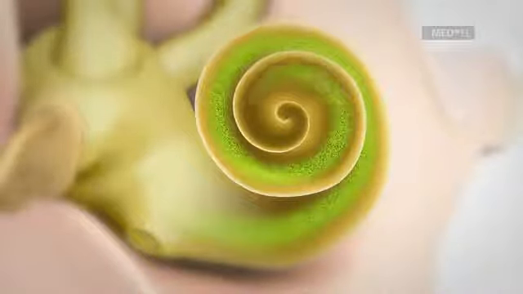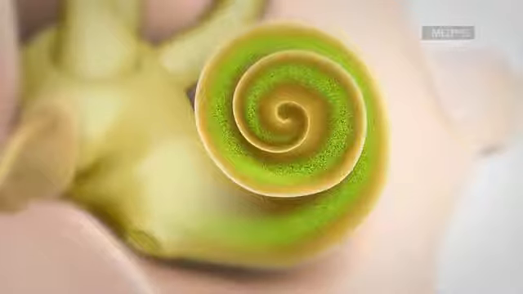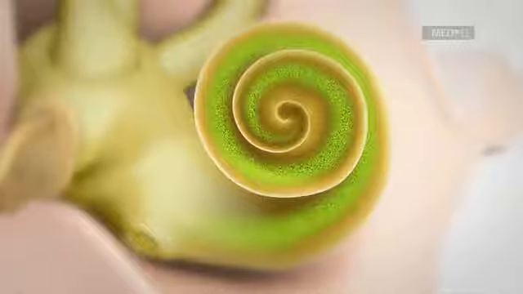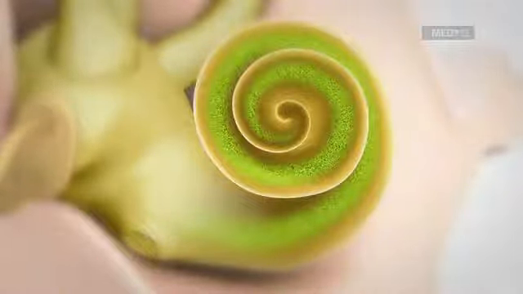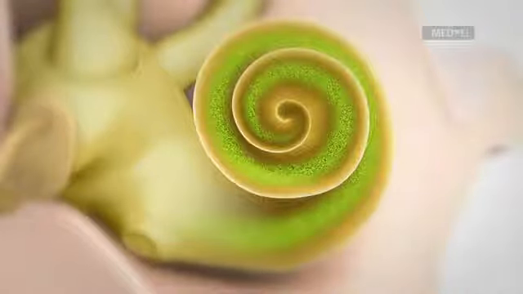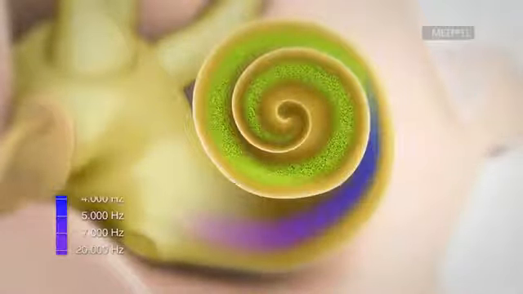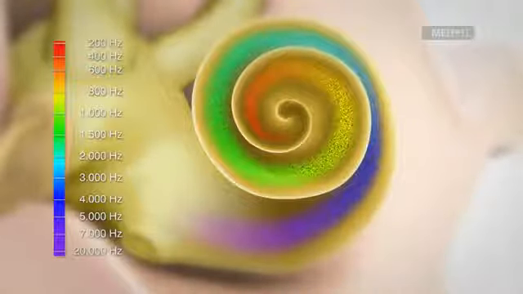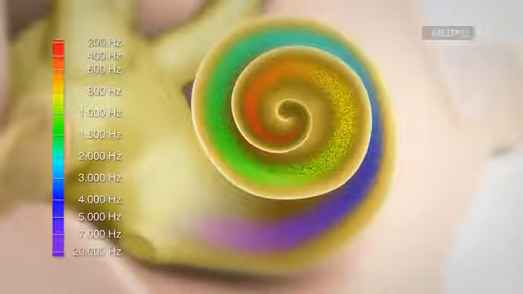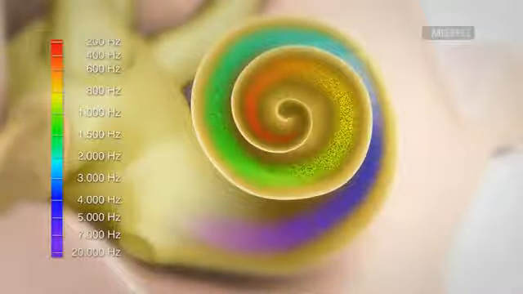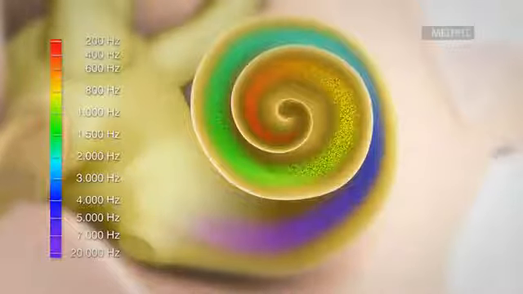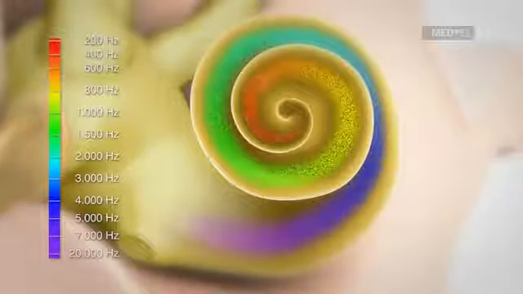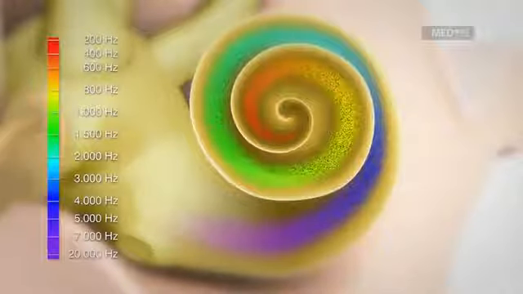These hair cells have varying degrees of sensitivity for the detection of different tones or frequencies. This allows the ear to perceive the entire spectrum of sound. The change from mechanical vibration to electrical pulse is a complex process resulting from the movement of hair cells in the cochlea. Along the entire length of the cochlea, the hair cells are arranged like the keys of a piano. Hair cells located at the base or lower region of the cochlea are responsible for high frequency, while hair cells at the apex are responsible for the low frequencies.